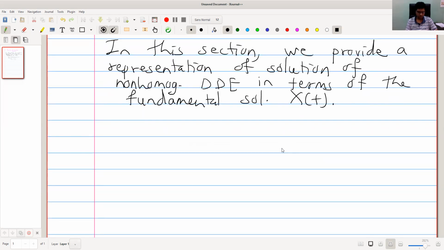So first we should guarantee that this function f has a Laplace transform. At least we will provide the Laplace transform on the closed interval 0 to capital T for any capital T. So let us write down a note.